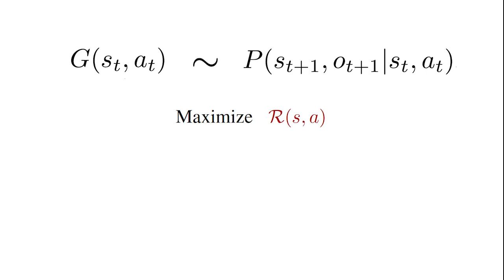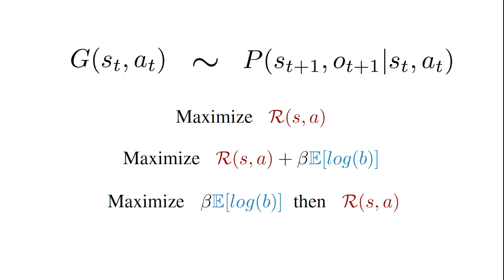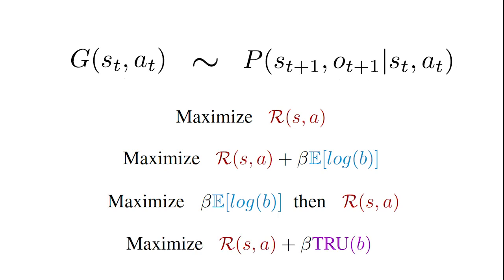However, directly maximizing this using standard methods can fail to experiment with information gathering actions in long horizon tasks. To account for this, some methods regularize the reward with an additional term that encourages gathering information. Another way to do this is by active learning, where the problem is split up into separate information gathering and goal-seeking parts. The primary issue with these strategies is that there is often significant uncertainty that is not relevant to the goal. In this work, we regularize the reward with only the uncertainty relevant to the task.